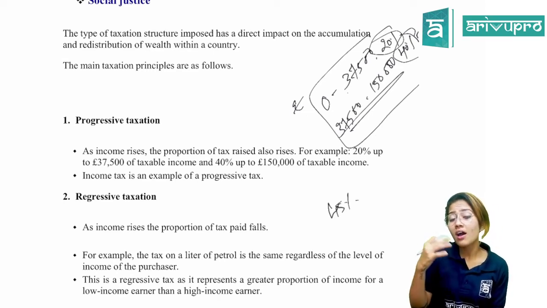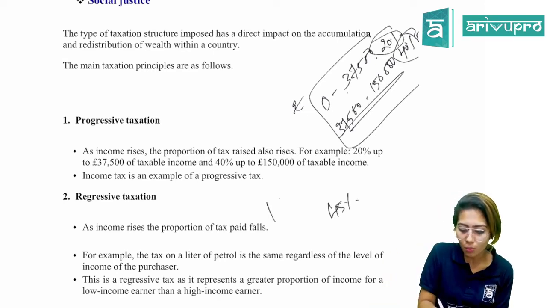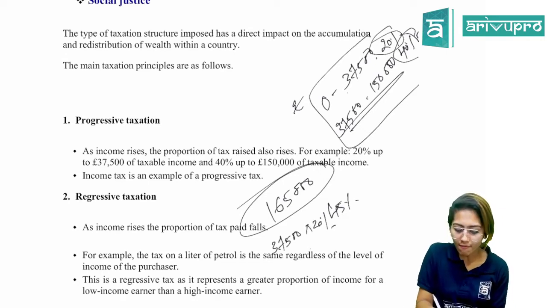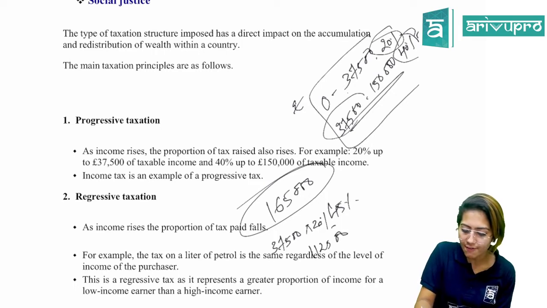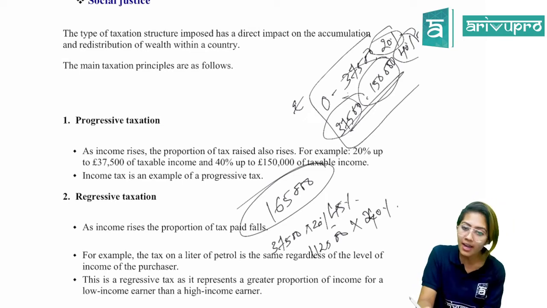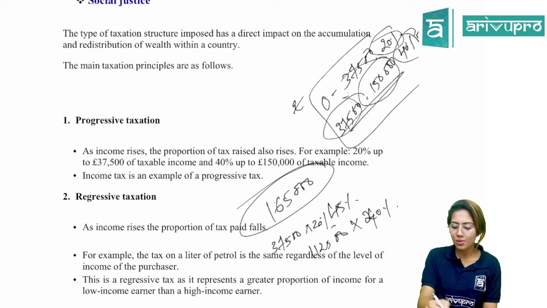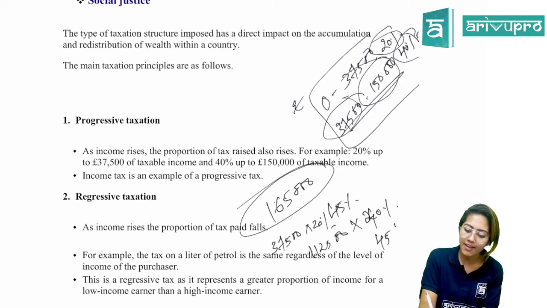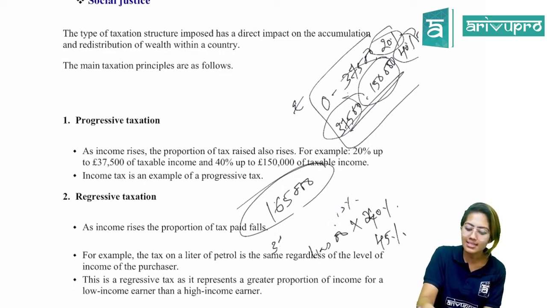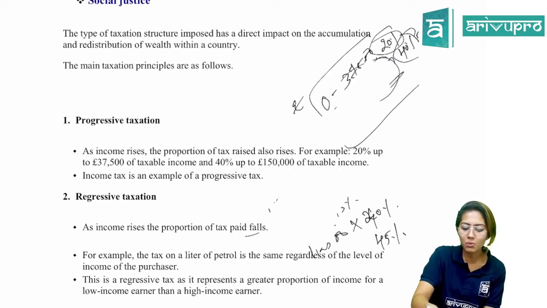So if you have an individual within UK who earns around £165,000, out of this taxable income, 37,500 would be taxed at 20%. Then 112,500, that is between 37,500 and 150,000, would be taxed at 40%. And the excess amount over 150,000, that is the extra 15,000, would be taxed at 45%. So basically, as your income increases, the higher income is taxed at a higher rate. That is something which takes place in UK as well as in many countries. It's progressive taxation.